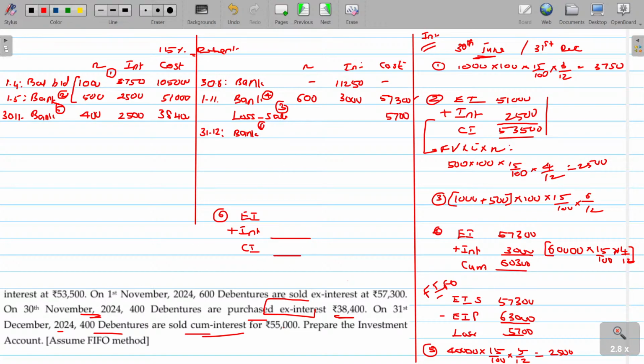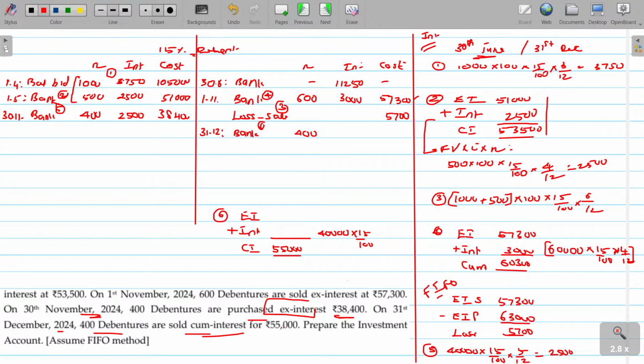400 debentures, cum interest price 55,000. What about the interest component here? 400 into 100 is 40,000, accumulated interest at 15%. The entire 6 months is over.